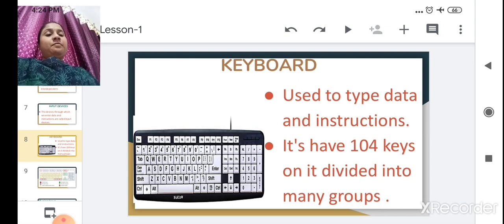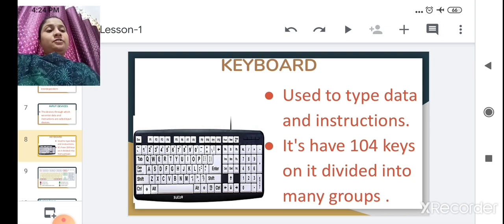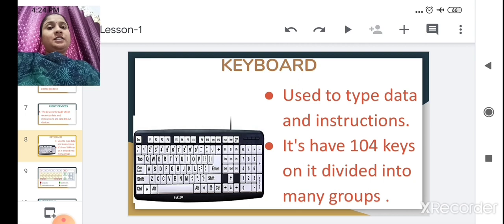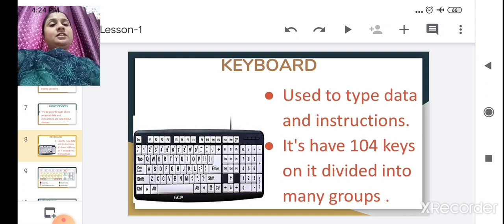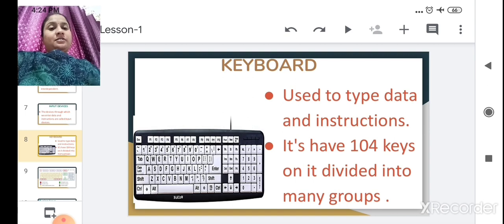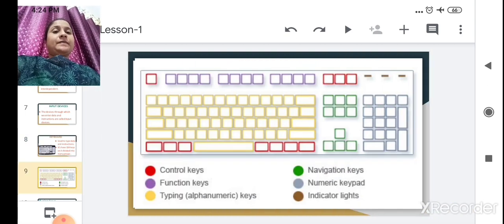Some keys are typing keys or alphanumeric keys. Some keys are control keys. Some keys are function keys. Function keys, that is F1, you have seen F1 to F12 keys are there, right? Yes, all these things we are going to learn in detail. Got it? Now we'll see next.